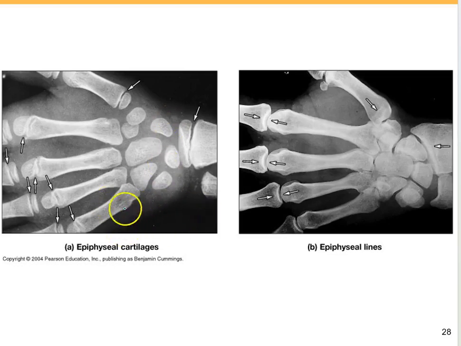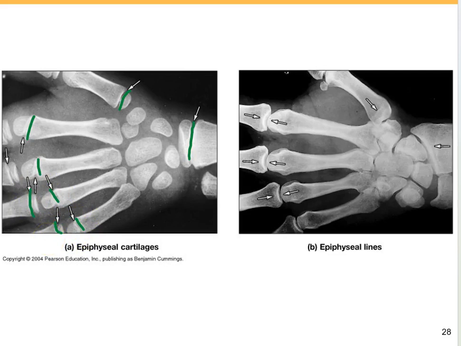So as you can see in this left side picture, you can find some kind of dark line, the thin dark lines between the epiphysis and diaphysis of these long bones, the fingers. In children, the bones are still growing and developing, so their X-ray may show growth plates. So this dark line here, it's not a fracture line. These are actually the growth plate, and it shows that this person is still growing and their growth plate is open.